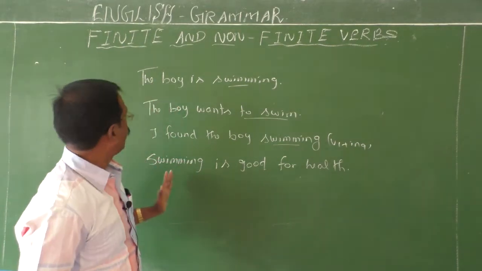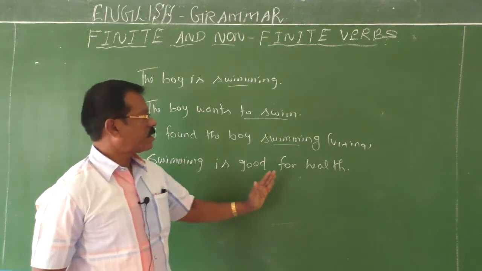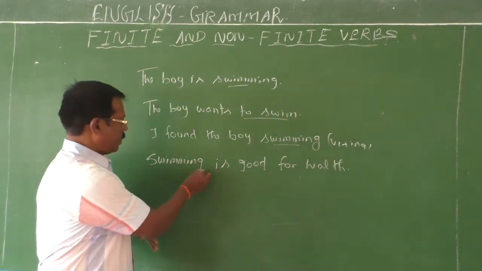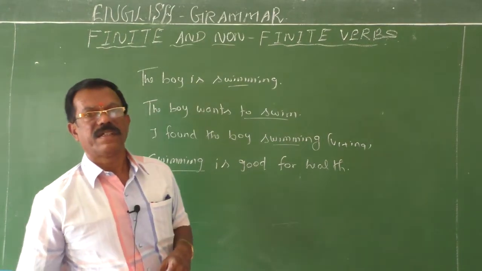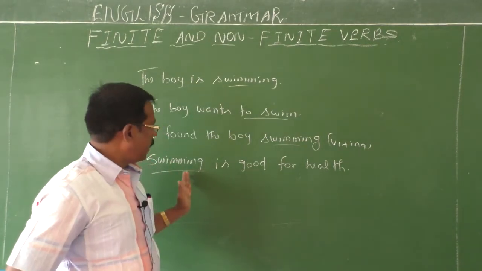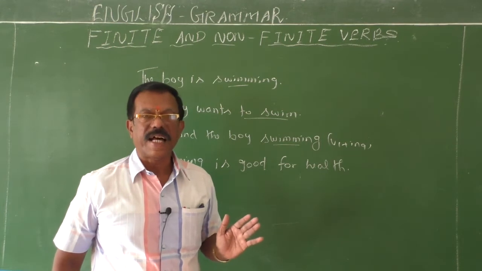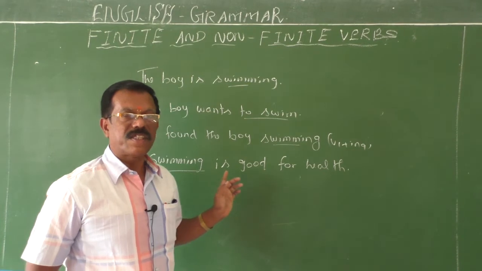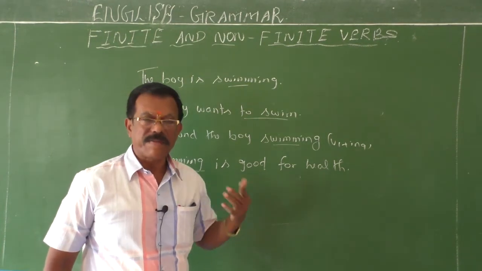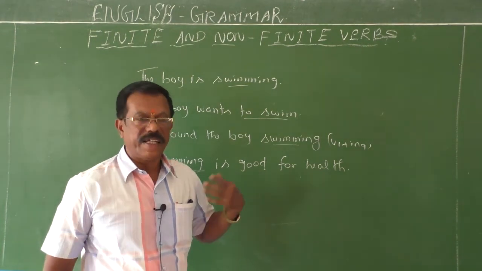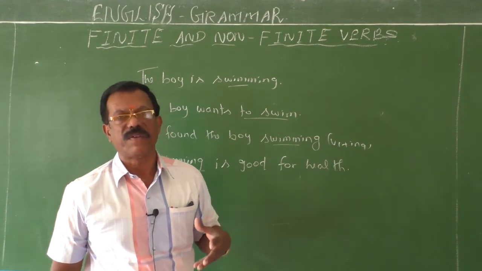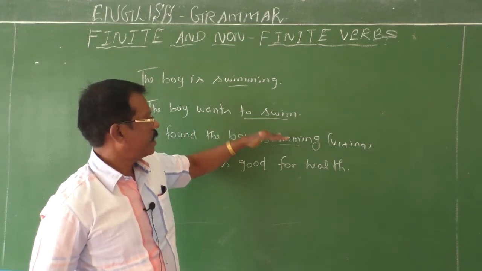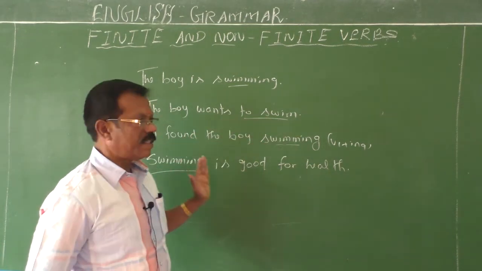Okay, let's come to the fourth one. Swimming is good for health. Here, swimming is a subject. But here it is used as a gerund. It is not a participle, it is a gerund. This is called a verbal noun. It becomes a subject. It does the function of a noun as well as the function of a verb. Therefore, they are called gerunds. So, all these: to swim, swimming participle, swimming gerund.